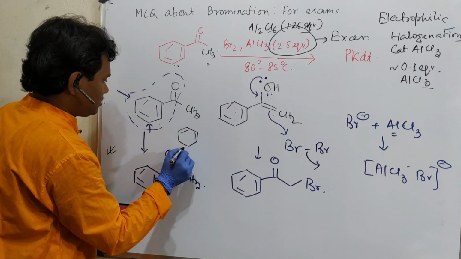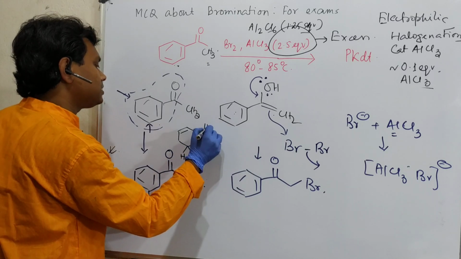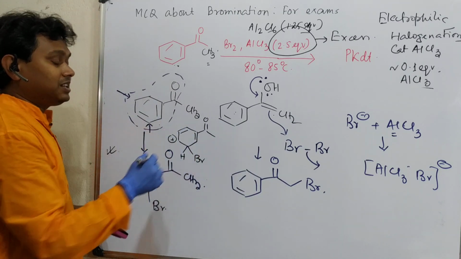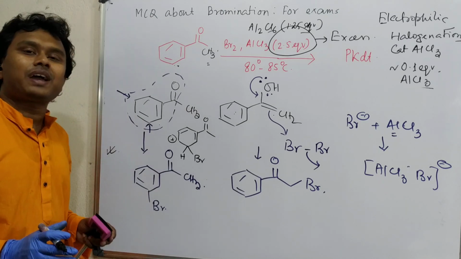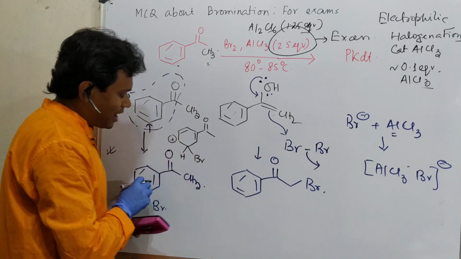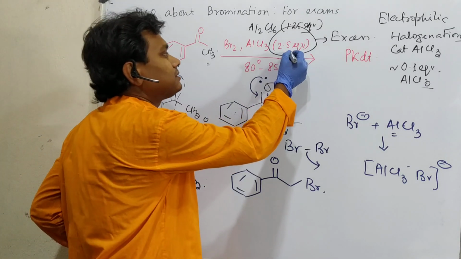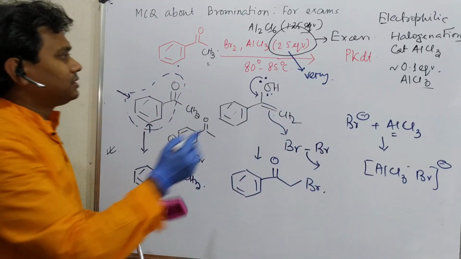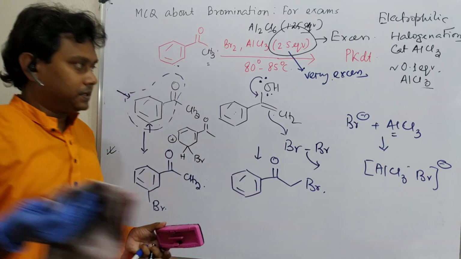See, this is the hydrogen and this is the bromine. Rest of the things are as they are. So this aromaticity is disturbed. That's not a very appreciable thing. If any other easy track happens, then that should happen. And see, this path is a little easier, but why is this? And that thing lies in this very excess. So why is this very excess thing so much controlling here?